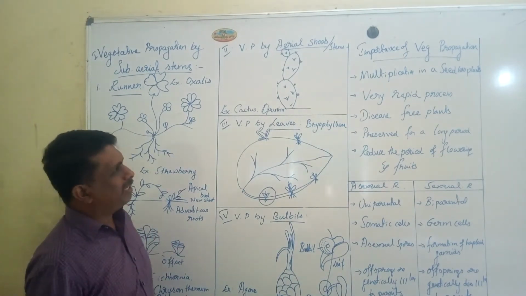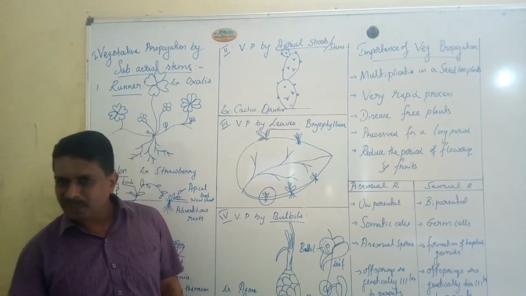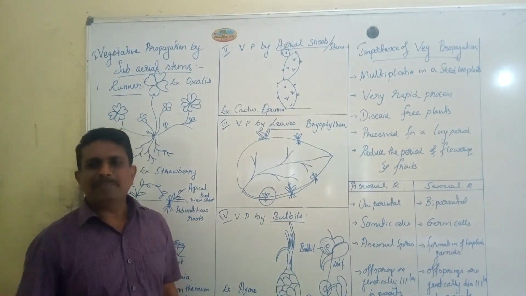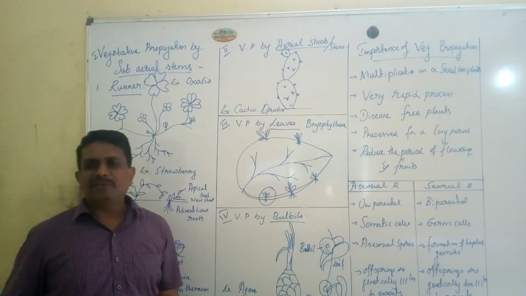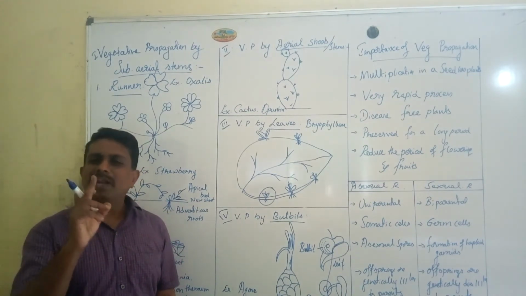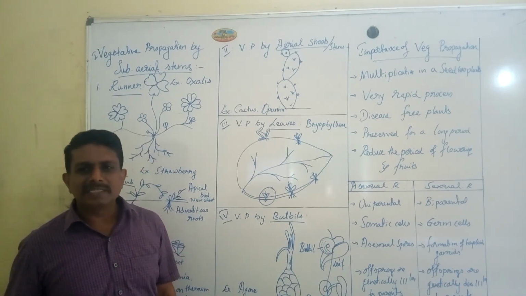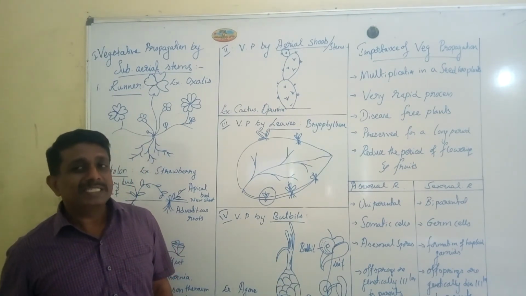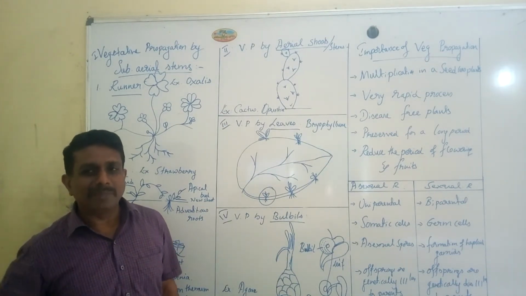The last important aspect in vegetative reproduction, or vegetative propagation, is the importance of vegetative propagation. It is the one and only method of multiplication of plants without seeds. It is the only method of multiplication